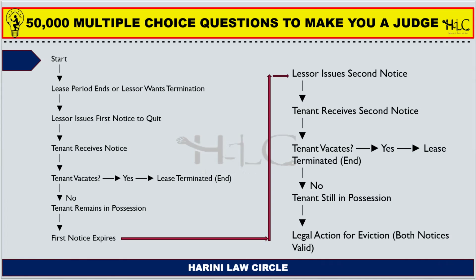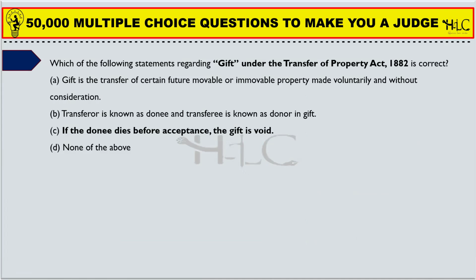And the first notice expires and the lessor issues a second notice, the tenant receives the second notice, and if the tenant vacates, then the lease is terminated. If he does not vacate, then the tenant is still in possession and legal action for eviction comes, right? Once the legal action comes, what documents do we submit to the court? We submit both the notices, right? So we submit both the notices to the court to take legal action. So after the expiry of the first notice, on legal action, both the notices are valid. The notices expire, but for legal action, the notices are valid.